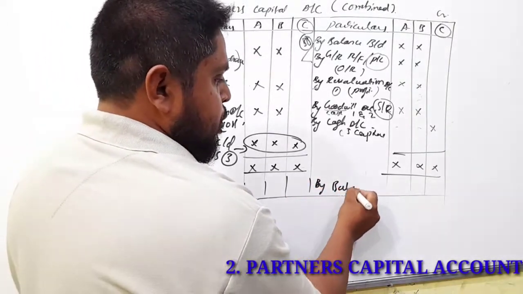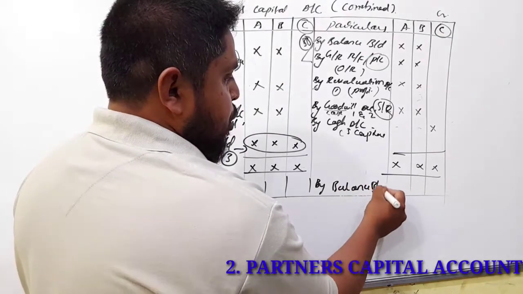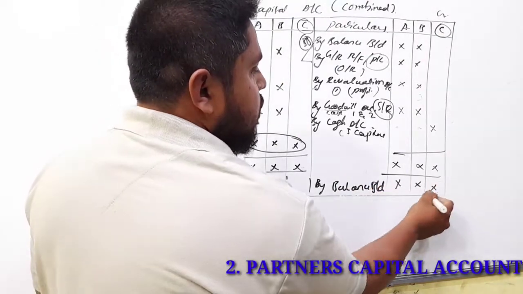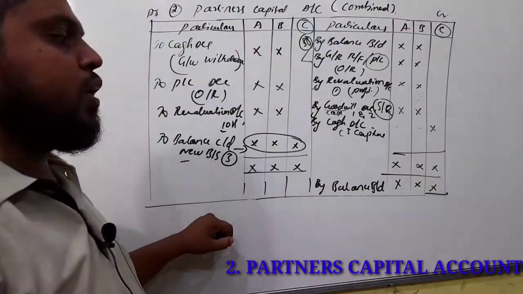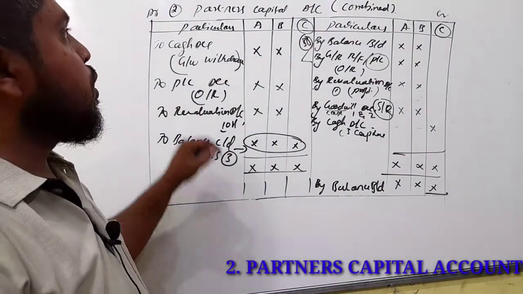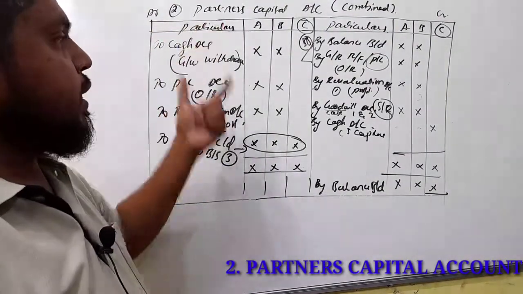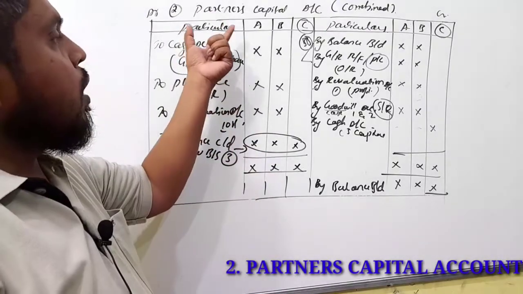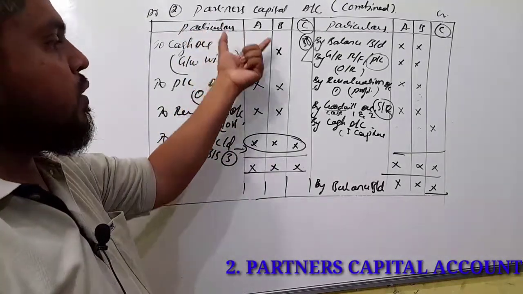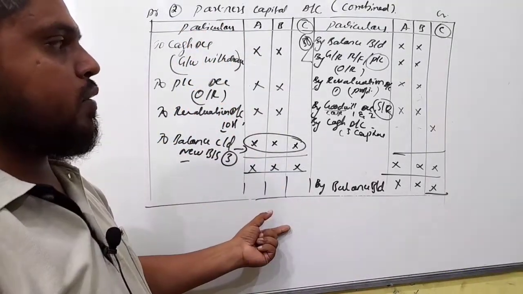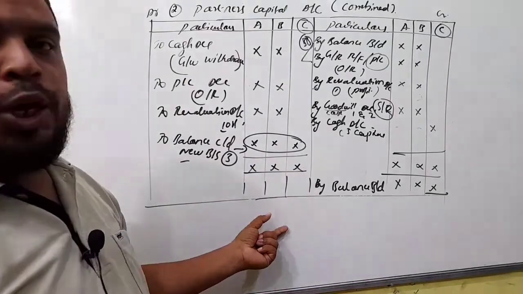And by balance brought down, along with the new partner's capital, we have to transfer. So it is clear that under the second step, partners' capital account, these are the entries you have to pass. Now the next step is the new balance sheet.